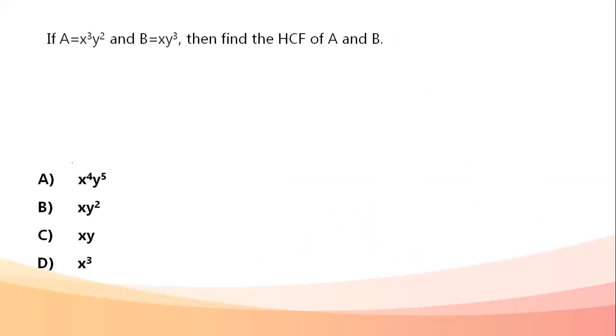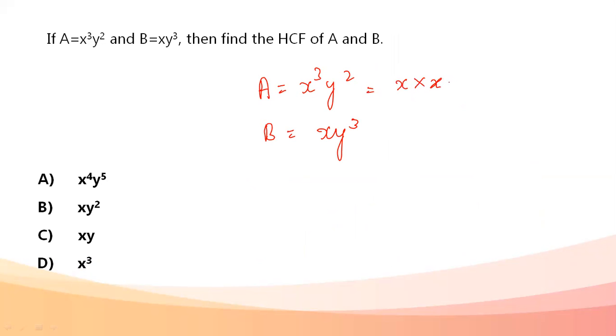Next question. A is given to us as x cube y square, B is x y cube, and we need to find the HCF of A and B. Okay, so first step, I'm going to write it as multiplication of variables so that I can clearly see what A and B are made up of. So A, I'm writing x cube y square as x into x into x, y into y. Then B, x cube y... x into y into y into y.